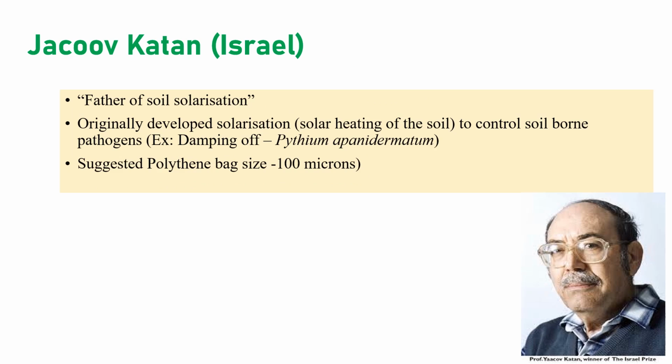Jacob Katan is considered the father of soil solarization. He developed a technique called soil solarization using a thin layer of polythene sheet. We can heat the soil so that the soil-borne pathogens can be killed. It is only recommended for soil-borne pathogens, and the suggested thickness of the polythene sheet is 100 microns.